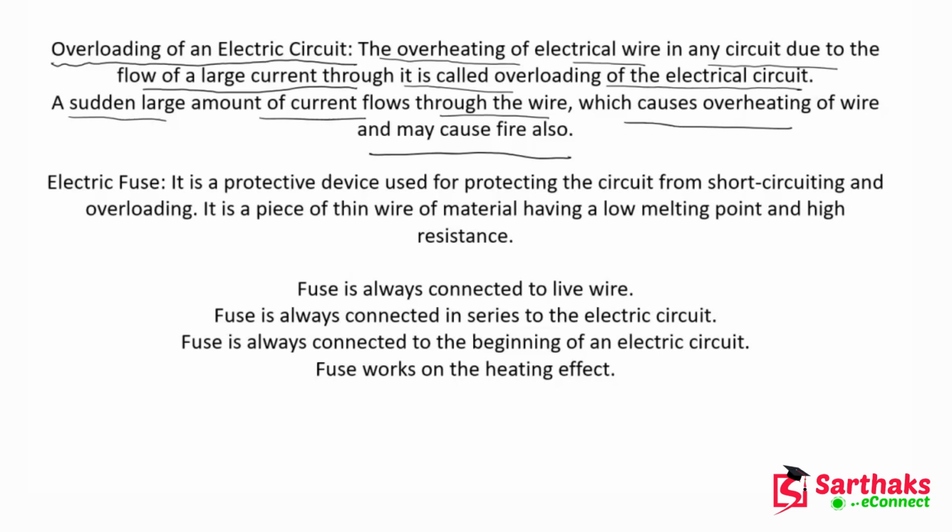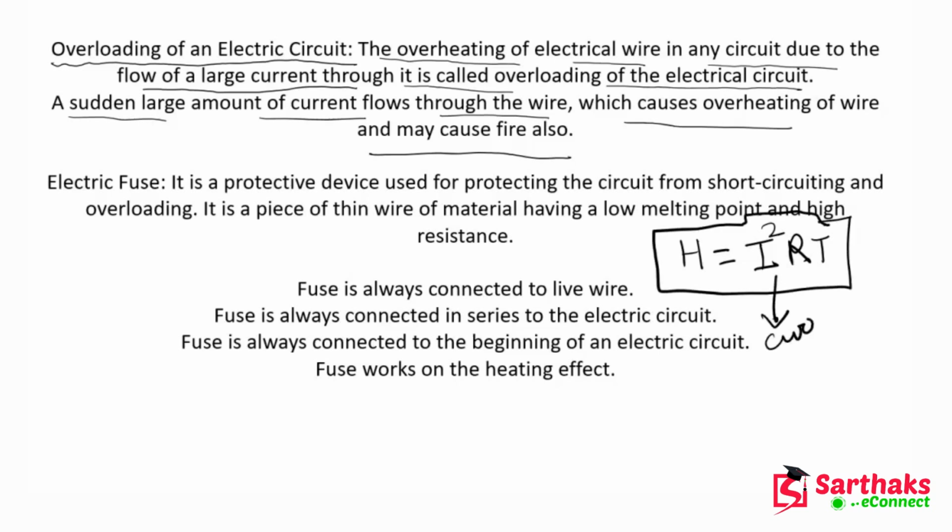So basically, guys, in the previous chapter we also discussed this thing, that whenever a high amount of current flows in the circuit, then lots of heat is generated. Why is lots of heat generated? Because we know that heat energy is given by this formula, H = I²RT. Now what is this I? Here it is current.